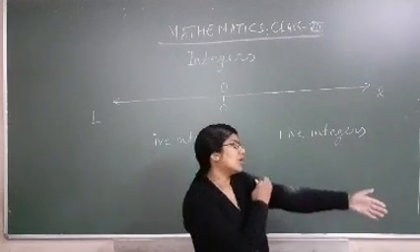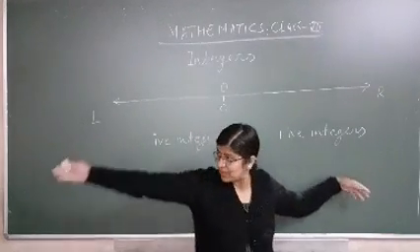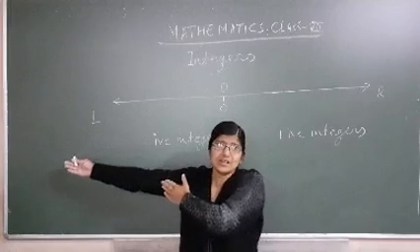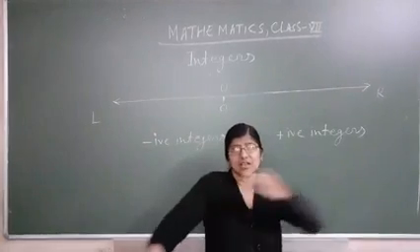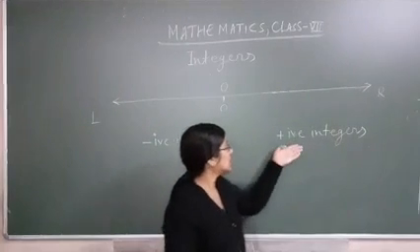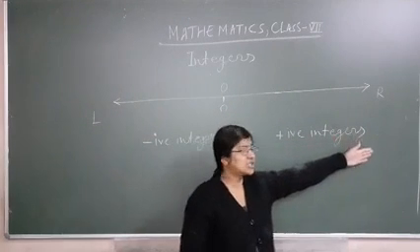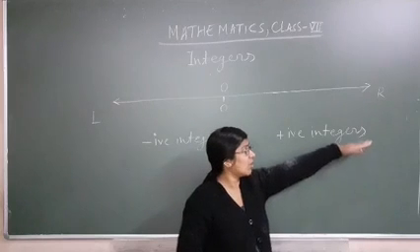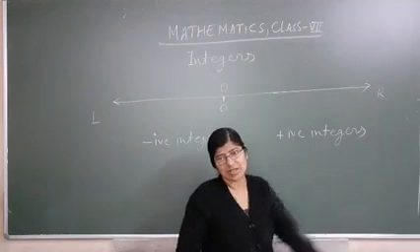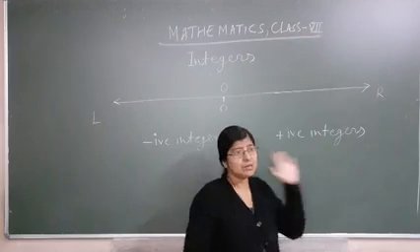Your right hand always remains on that side and your left hand always remains on that side. So we have no choice to change this hand to this side and this hand to this side. Like that, we can't write positive on the left side. So positive integers always remain on the right side of the number line.